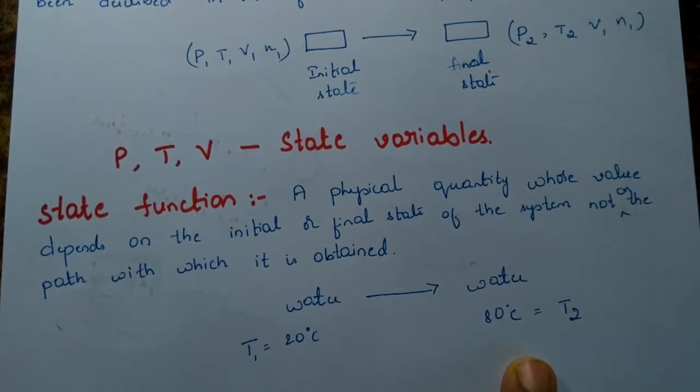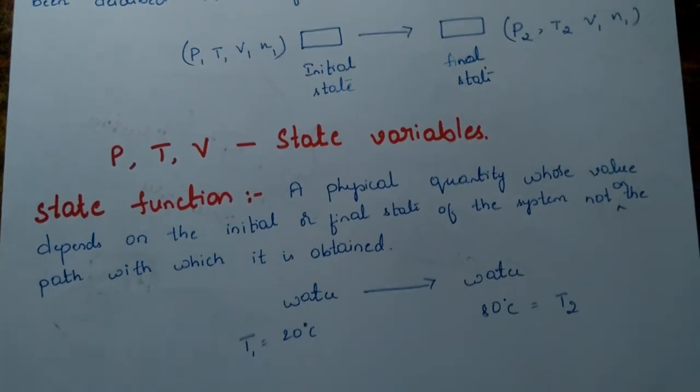So initially it was 20 degrees Celsius, finally it has changed to 80 degrees. The state of the system is changing. How we have brought about that change doesn't matter for the physical quantity, for the temperature. Only the fact that the temperature has changed matters.